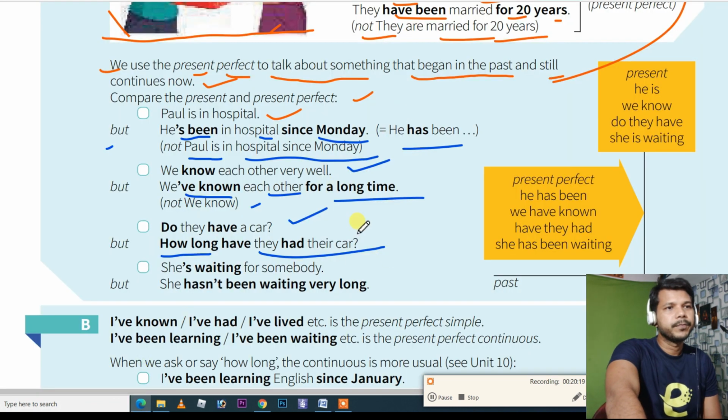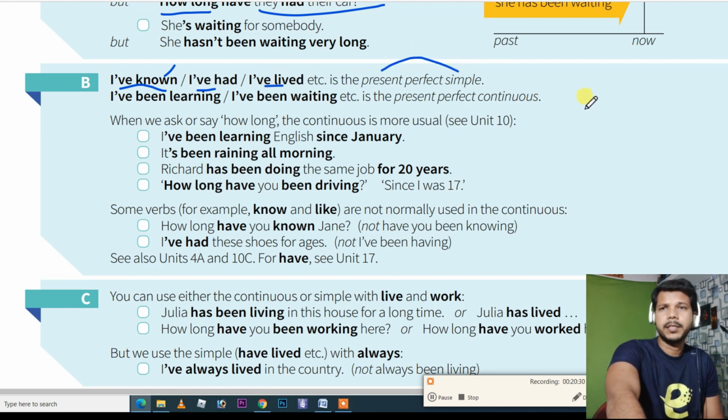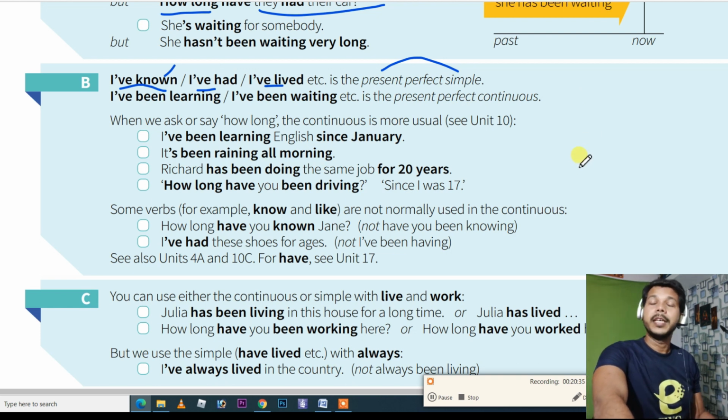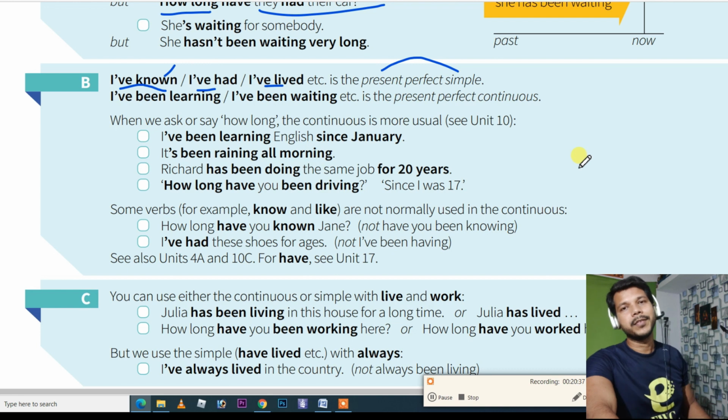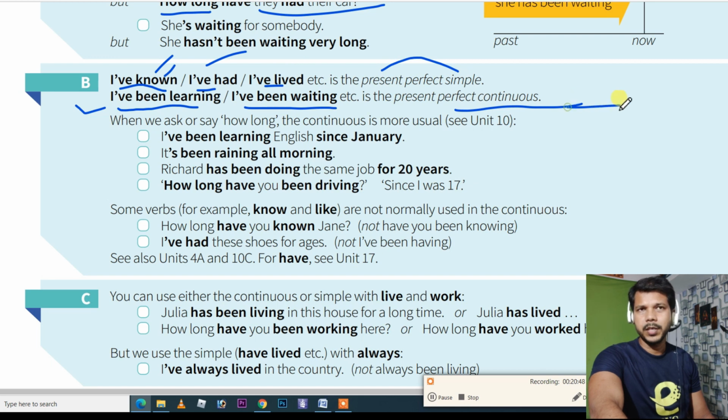Okay, here we go. I have known, I have had, I have lived is the present perfect simple. You can also say I have lived here for 5 years. It shows the same. I have been living here for 5 years. No difference. So I have been learning, I have been waiting is the present perfect continuous. These are present perfect continuous, and these are the present perfect tense.